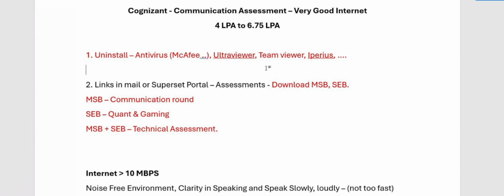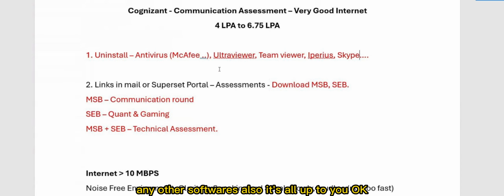Also, there are other tools which are screen sharing related. Your screen will be shared with other people, so those things can be, for example, Skype also. You people can uninstall them. Those are okay.